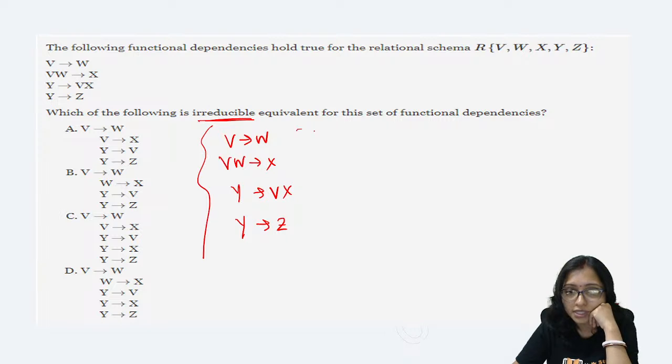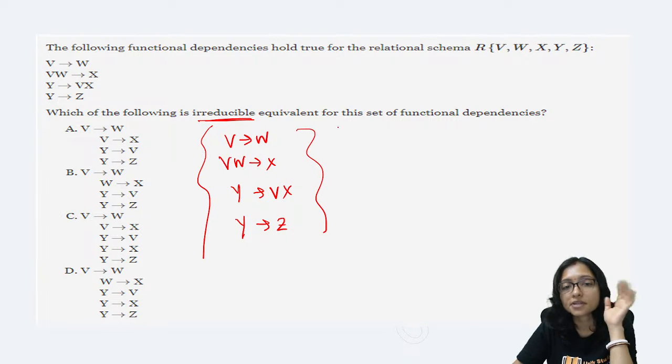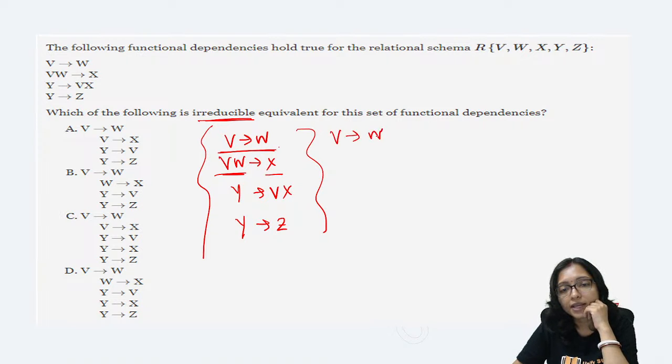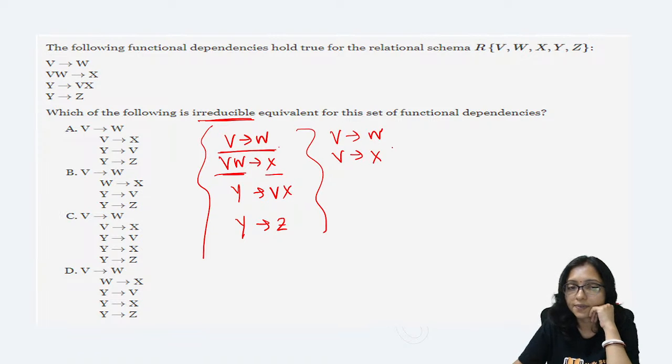Means out of this I can remove the extra one. How can I remove the extra one? See that V can imply W. So VW implies X is not required. Already V can imply W. So I can only write V implies X. Already with the VW it is coming. So that's why it is not required.